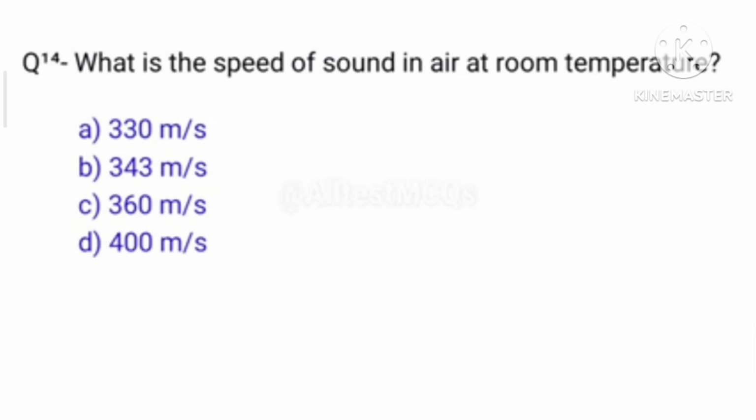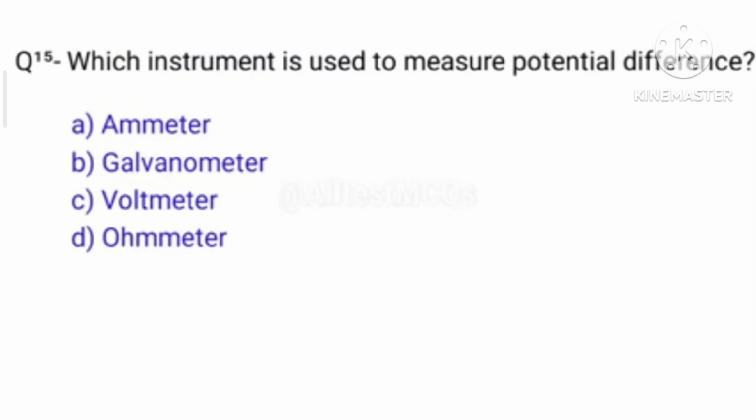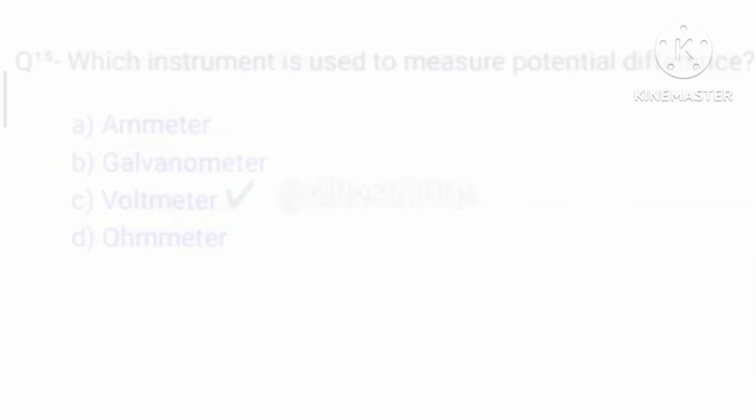And next question number 14. What is the speed of sound in air at room temperature? The right answer is option B, 343 meter per second. Question number 15. Which instrument is used to measure potential difference? Very nice answer, that is option C, voltmeter.